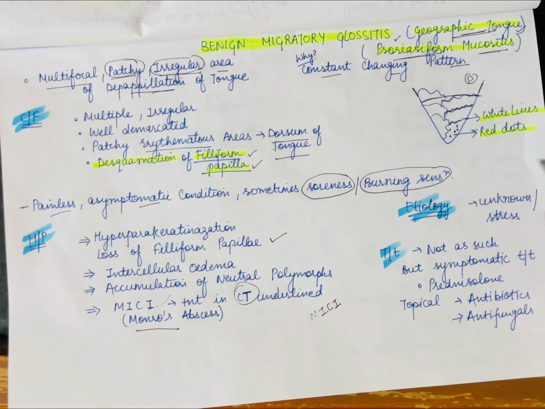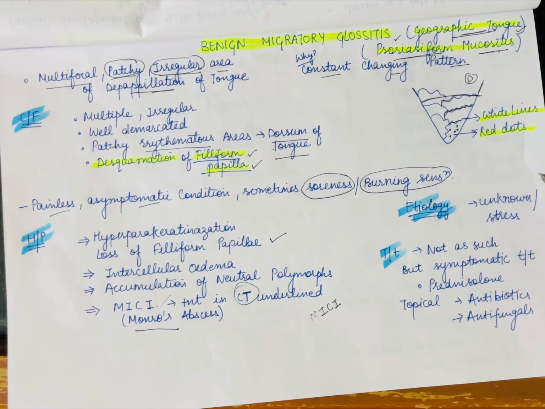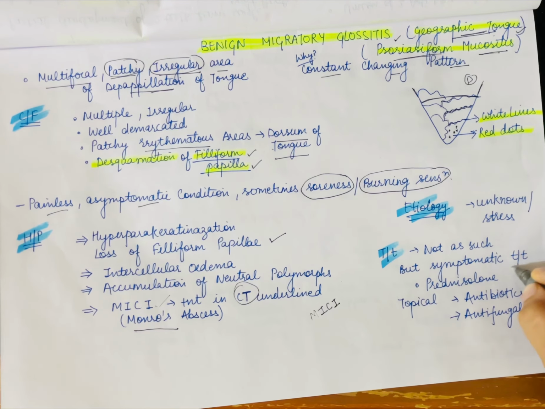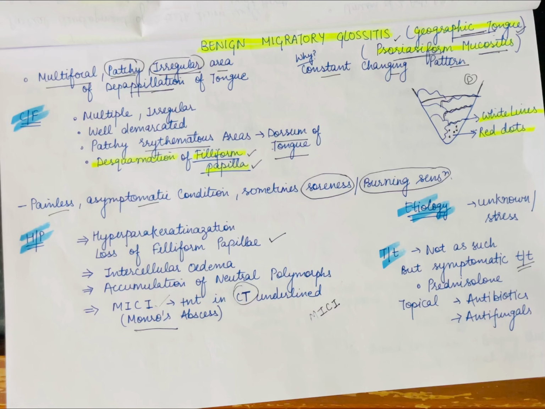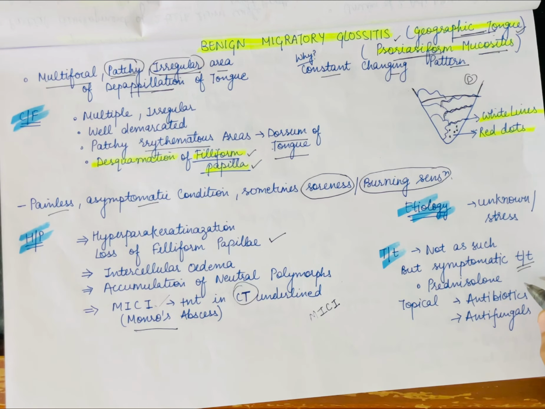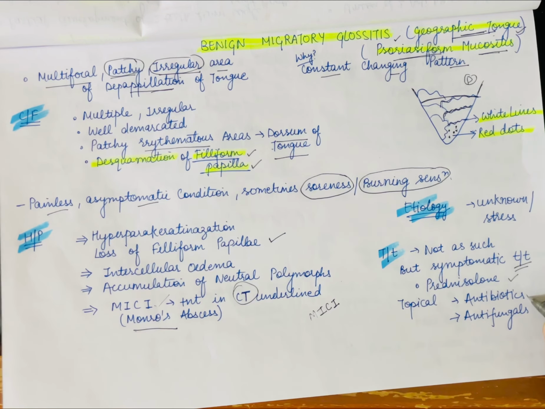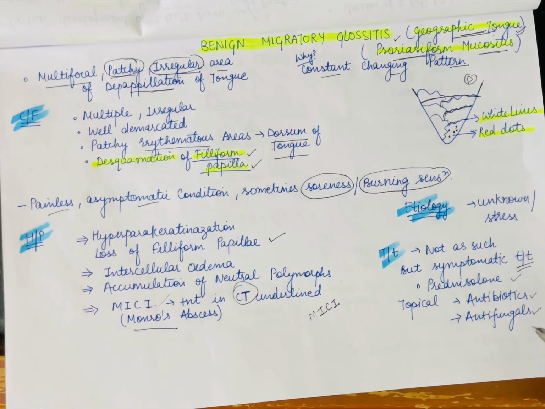Now the etiology is unknown, and stress can be a reason for this benign migratory glossitis. Treatment is not as such, but symptomatic treatment is there. When the patient is suffering from burning sensation or soreness, we can give corticosteroid therapy, in which we will give prednisolone, and topical antibiotics and antifungals to relieve the pain. Thank you. Happy studying.